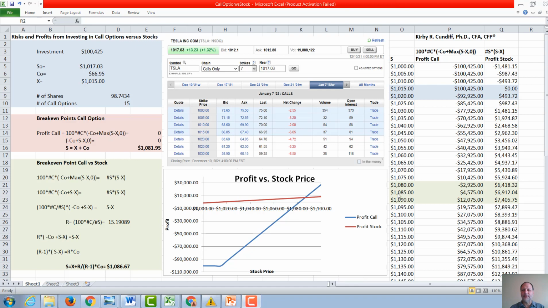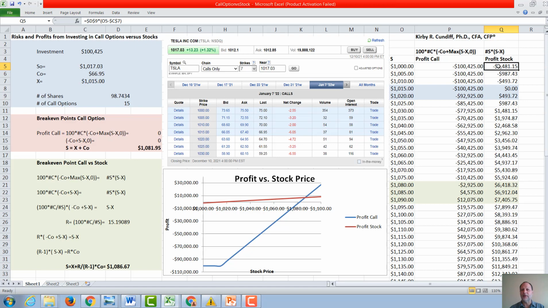So here are our final stock prices considered on the day of expiration of the call. We're going to look at potential stock prices ranging from 1,000 to around 1,140. Of course, the stock price could be higher or lower than that. Calculating the profit from investing in the stock is relatively simple. It's just going to be the stock price minus the strike price times the number of shares.